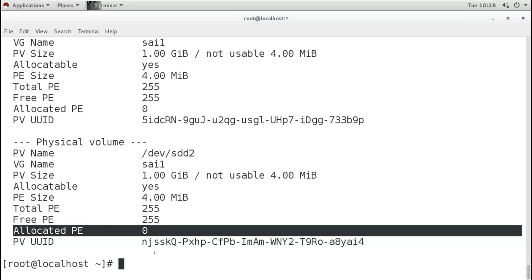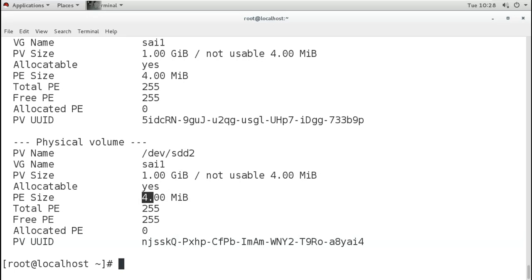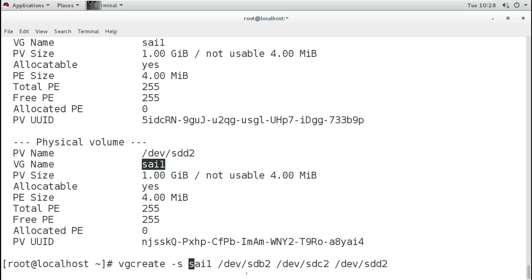Now if you want to change the PE size, you can do it when you create the volume group. Suppose I created the volume group by this command. If I don't want the default size and want a different PE size, I will add one more option here and then whatever size I want.